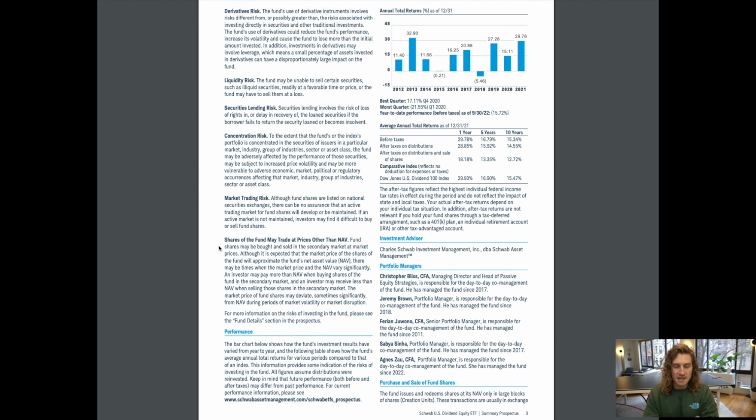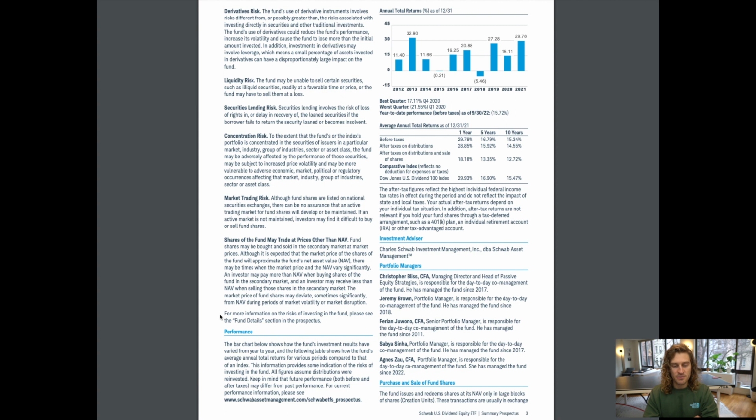Although it is expected that the market price of the shares of the fund will approximate the fund's net asset value, NAV, there may be times when the market price and the NAV vary significantly. An investor may pay more than NAV when buying shares of the fund in the secondary market, and an investor may receive less than NAV when selling those shares in the secondary market. The market price of fund shares may deviate, sometimes significantly, from NAV during periods of market volatility or market disruption.